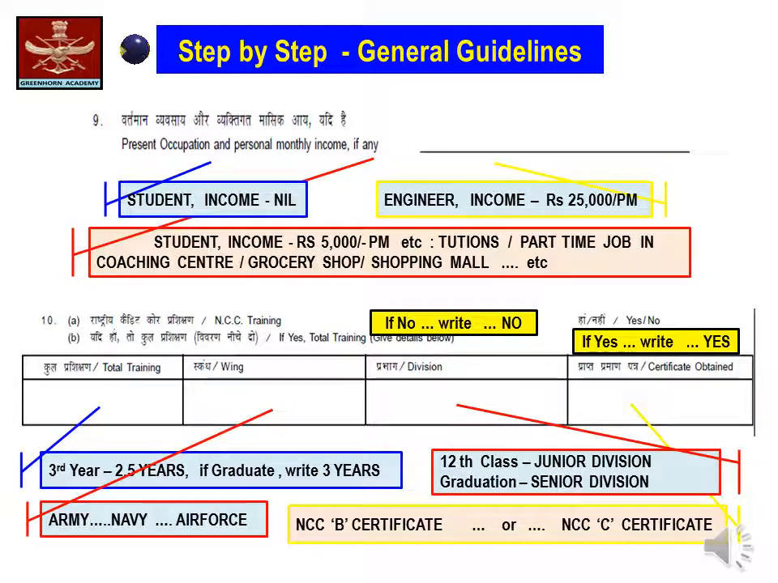Similarly, write the wing in terms of Army, Navy or the Air Force. In the division, it is either the junior division or the senior division, and what is the kind of certificate you obtained, B certificate, C certificate or any other achievement.